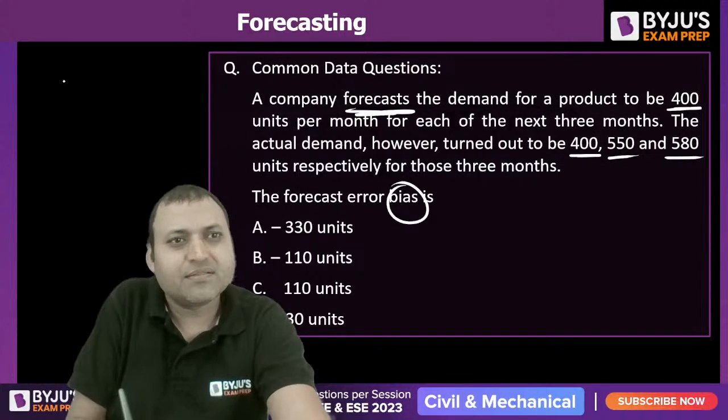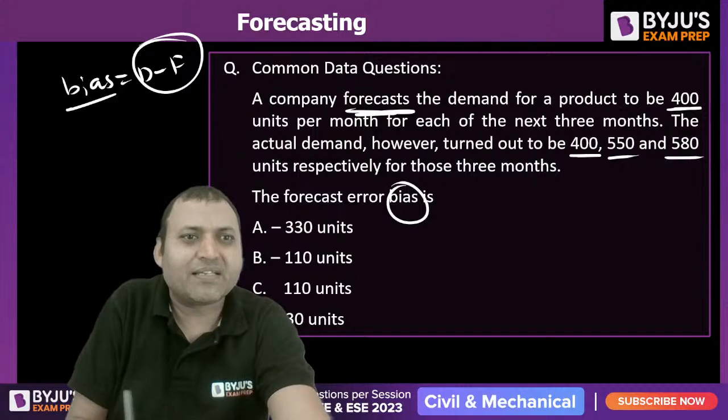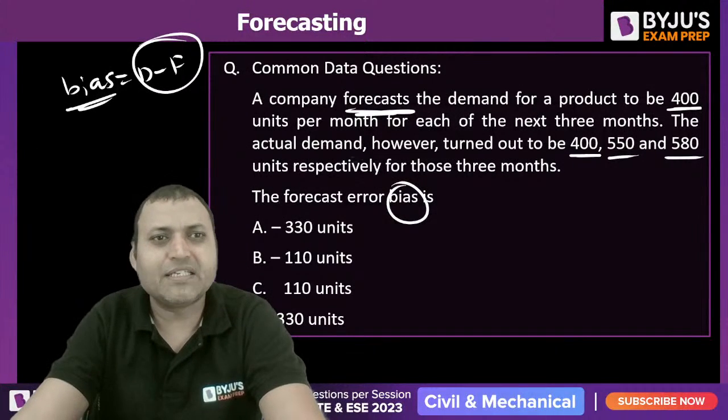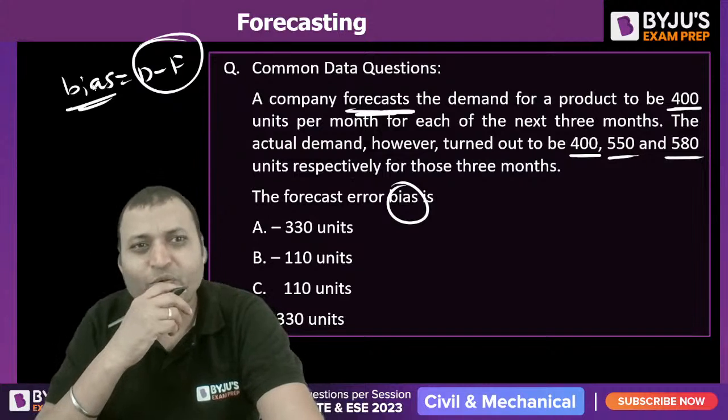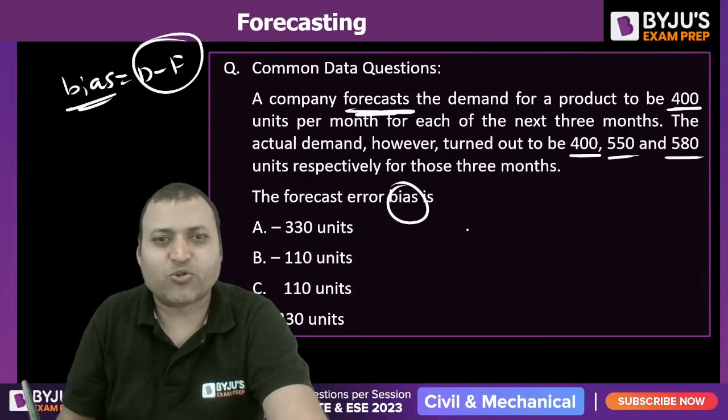What is the bias? Bias is equal to D minus F. That is called bias. How much deviation is there between the forecasted value and the actual demand?